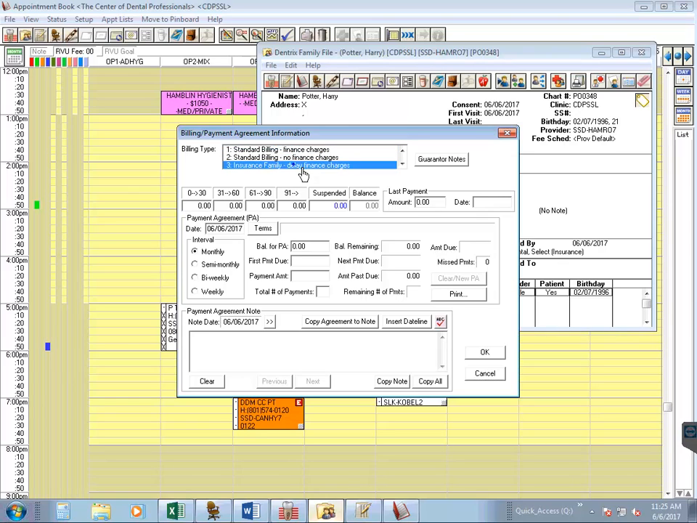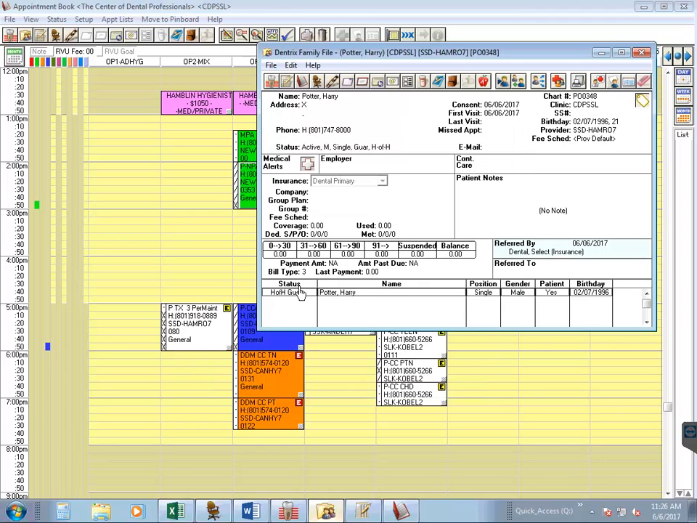So it'll always auto-populate to 1, so no matter what, when you create a new family file for a patient, you're going to have to change it. So because Harry has private, we're selecting 3. If he had Medicaid, we would come down to 11 and select 11. So those are the two that you need to remember. 3 is for private insurance, 11 is for Medicaid, and that's for the bill type on the family file. So I'm going to select OK, and we can now see that the bill type is 3.